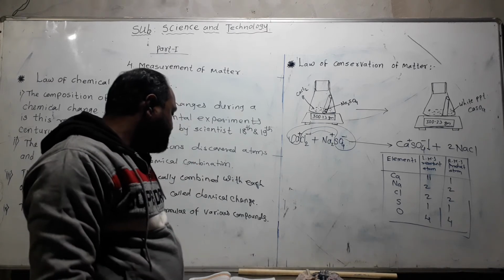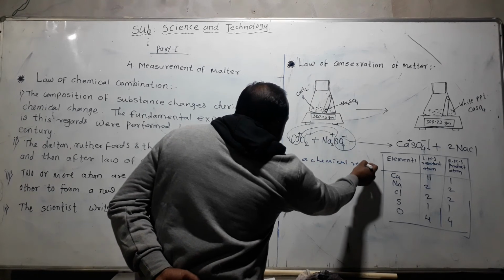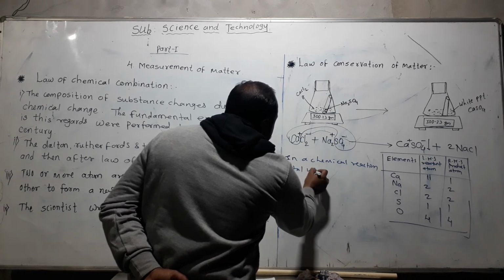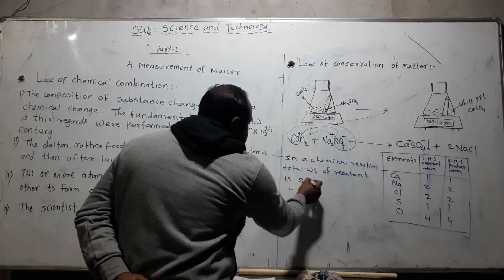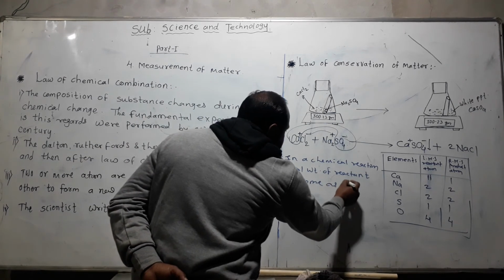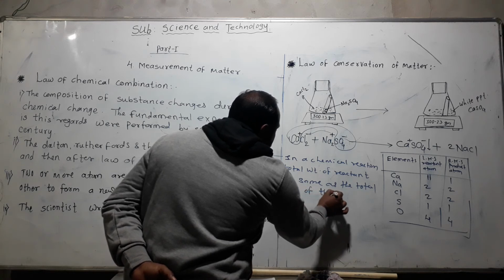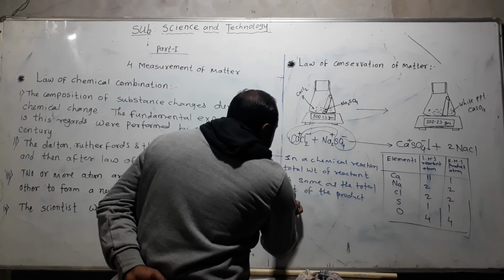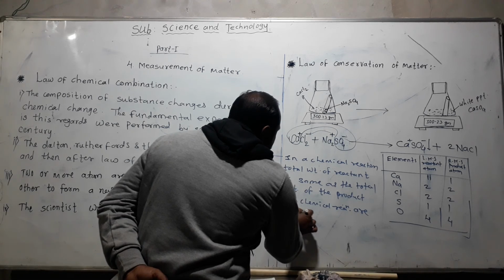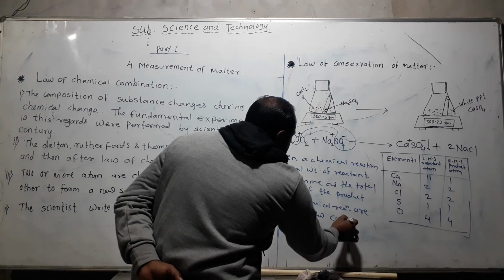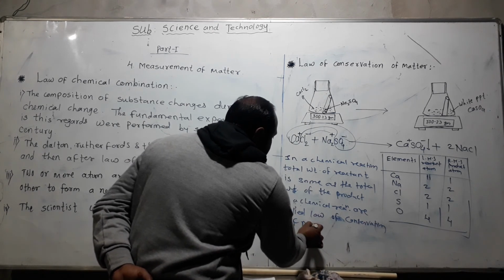In a chemical reaction, the total weight of the reactants is the same as the total weight of the products. This is called the law of conservation of matter.